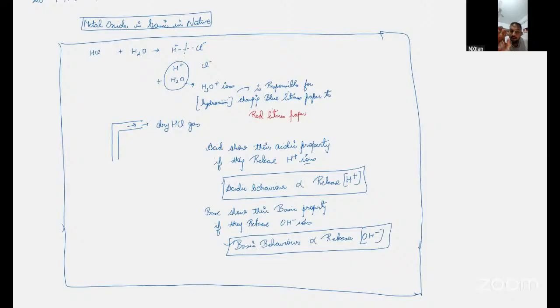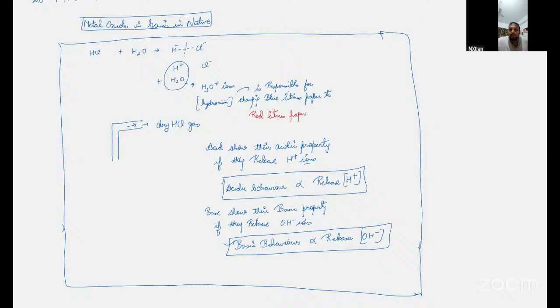It absorbs moisture from the HCl gas. Hygroscopic in nature. It absorbs moisture from HCl gas to make it dry.